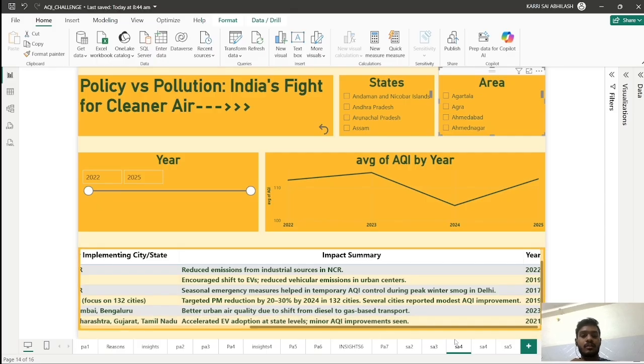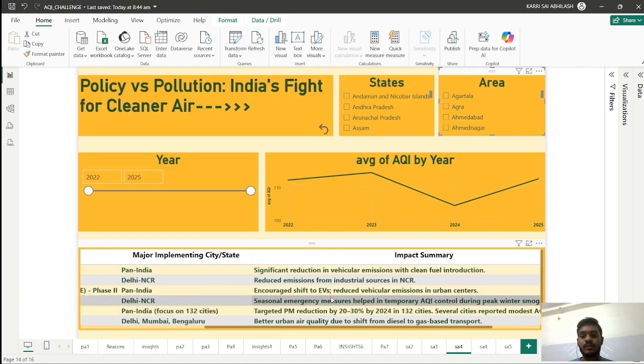This is the conclusion point: the government is trying to improve the quality of air, and as people we have to support them, follow them, and be aware of pollution.